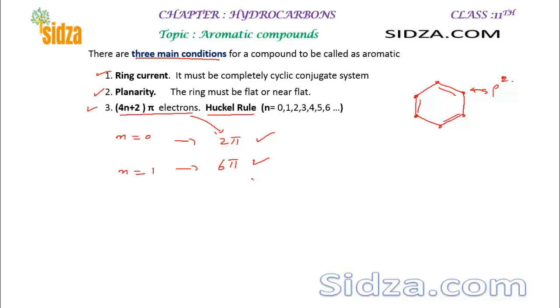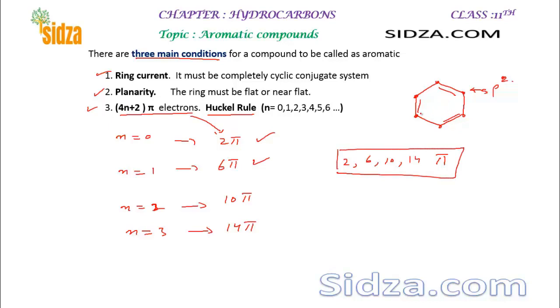If n is 2, it will be a 10 pi electron system. If n is 3, it will be 14 pi electrons. So molecules with 2, 6, 10 and 14 pi electrons can be aromatic.